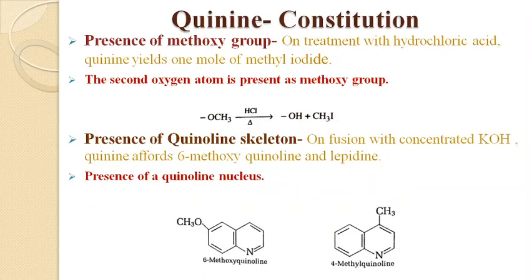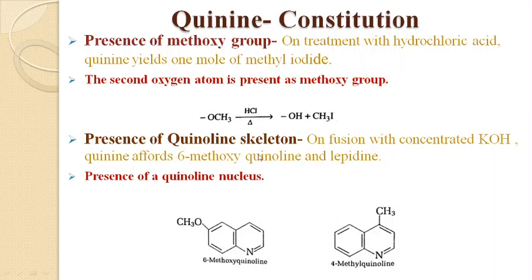Next we come to the nature of the second oxygen atom, which is present in quinine. On heating with HCl, it converts into an alcohol and evolves 1 mole of methyl iodide, which shows that a methoxy group is present in quinine.